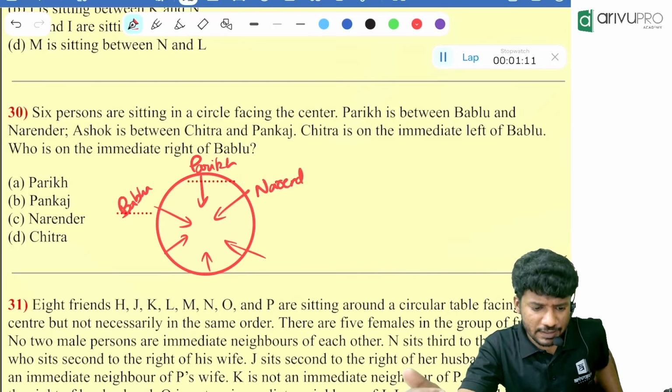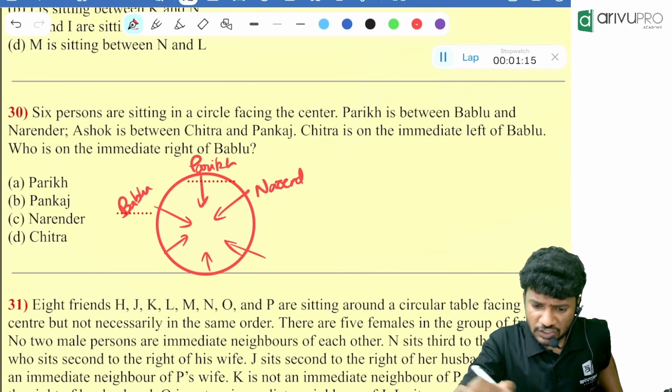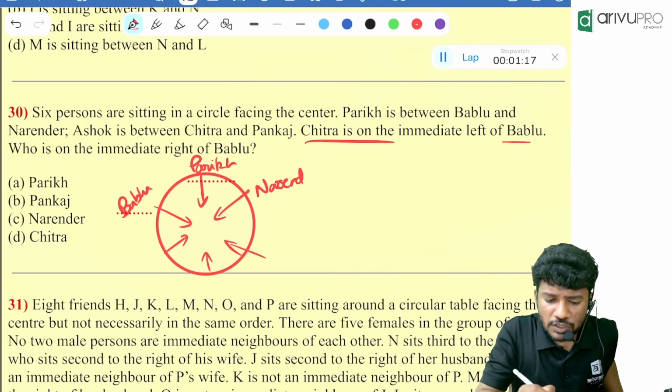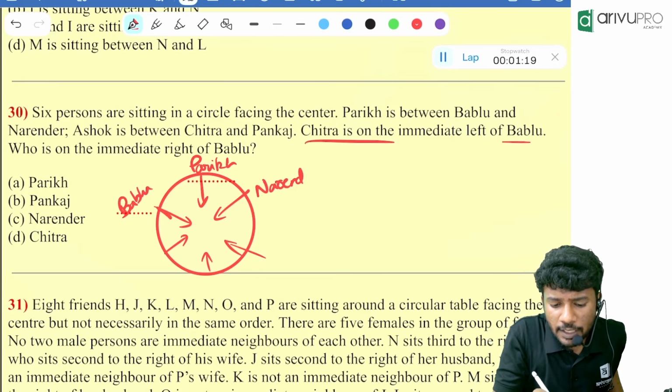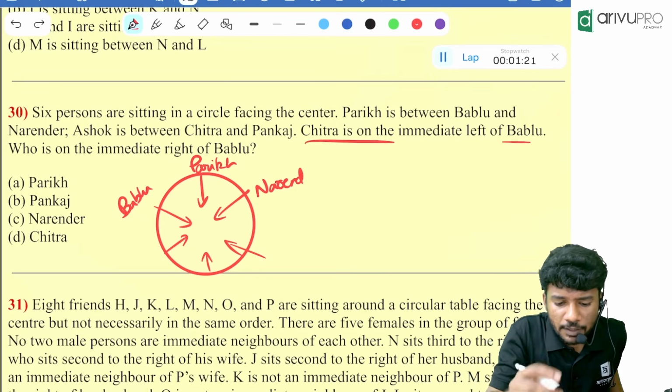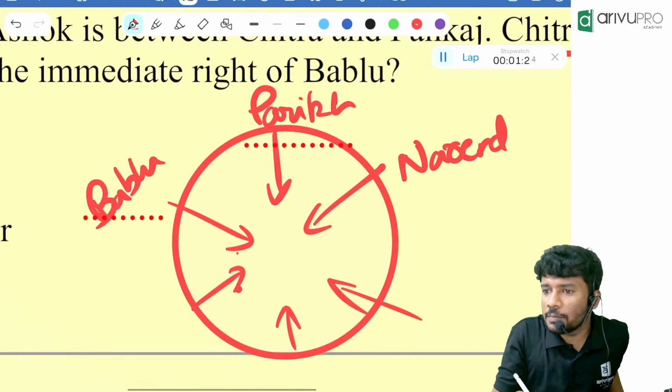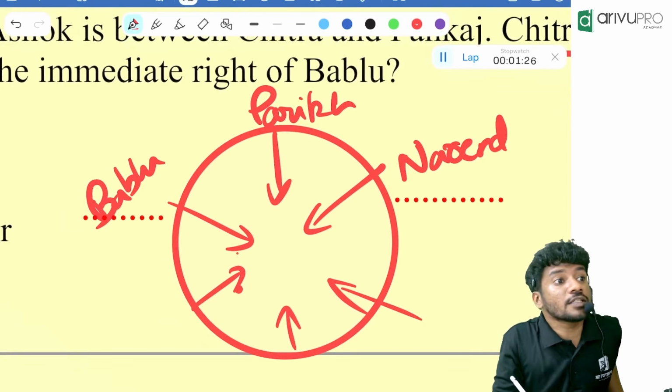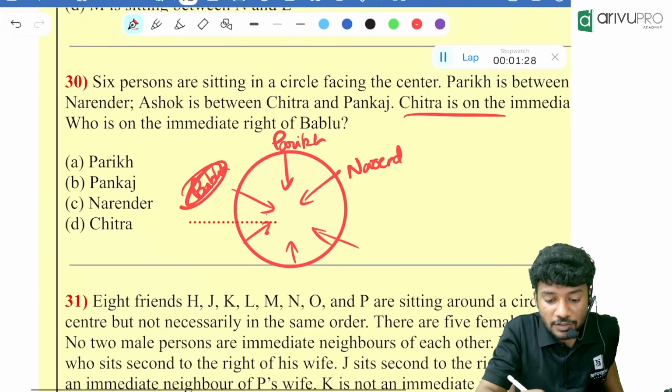Now, people, what else is given? Ashok is between Chitra and Pankaj. Chitra is on the immediate left of Bablu. Is this picture possible? Tell me. Is this correct? Chitra on the immediate left of Bablu? No, it will be right of Bablu. That means this picture is wrong right away.